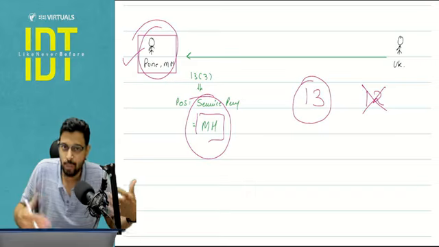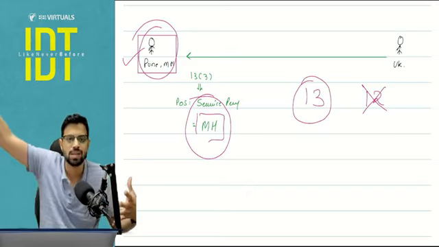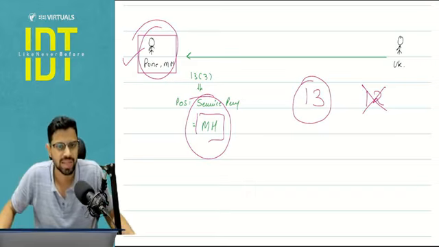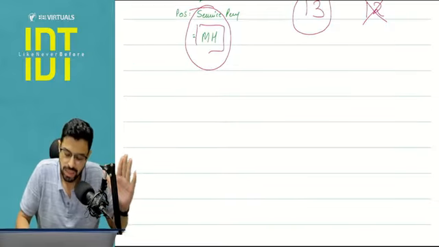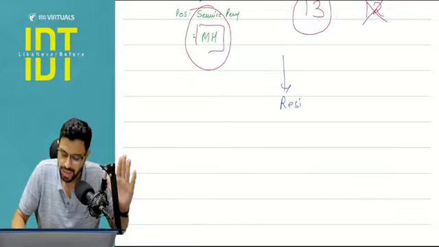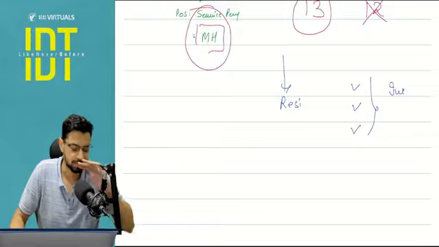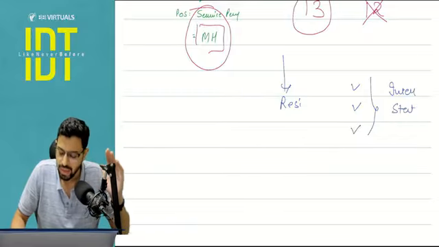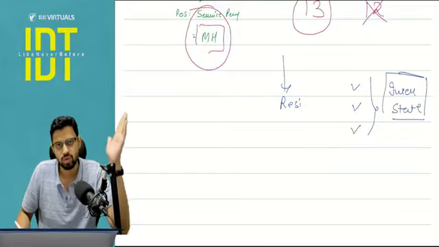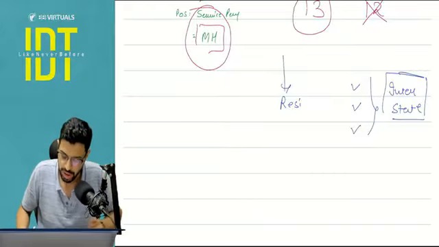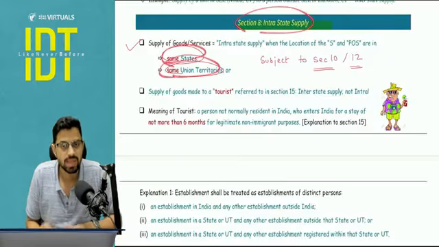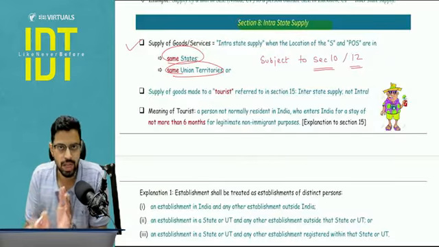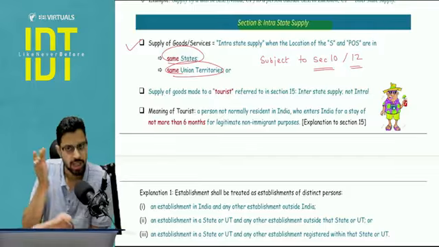Because logically also, if you apply the feel factor, it does not sound right that one person is outside India and still you are considering this as an intrastate supply. No, then this will not be considered a part of intrastate supply, and ultimately this will fall in the residual clause, that is supplies in India not falling anywhere else, hence it will be considered as interstate supply. There is one question asked by the ICI, so we have picked this example on that particular question basis only. So here intrastate supply, you are going to consider this, but provided the place of supply determination is as per section number 10 or section number 12.